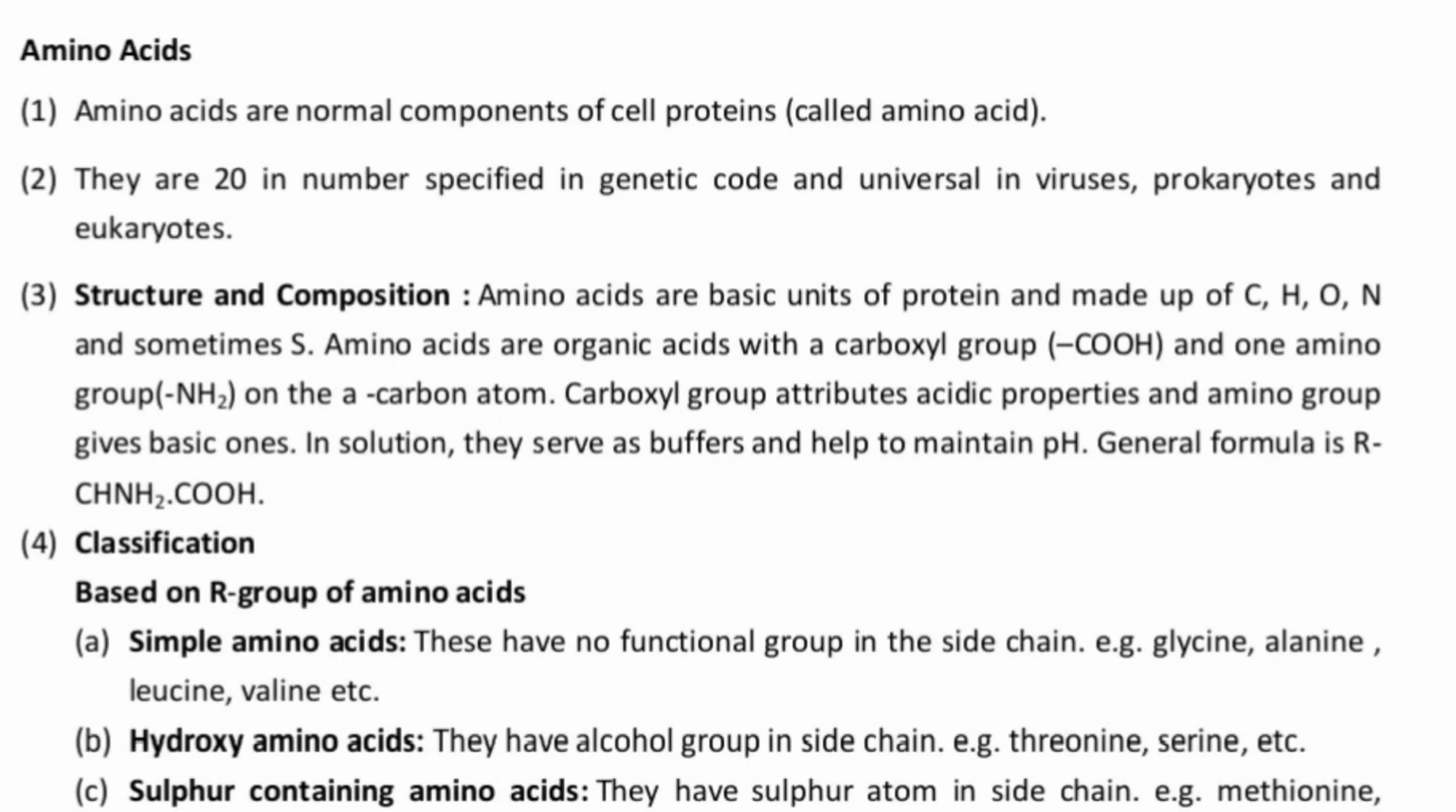There are basically 20 amino acids. There are 20 in number specified in the genetic code and universal in viruses as well, prokaryotes and the eukaryotes. And they are the normal component of the cell protein, or rather I'll be calling that the amino acids are the building block of proteins.